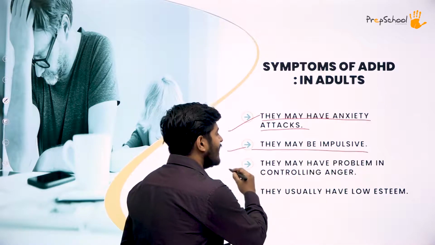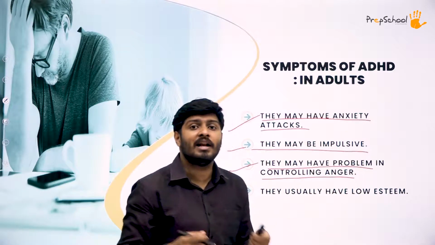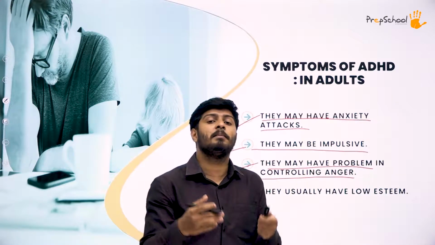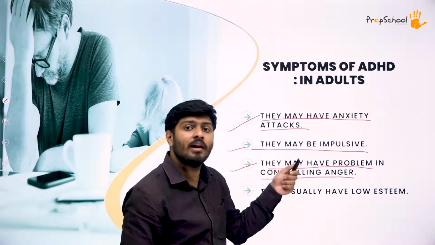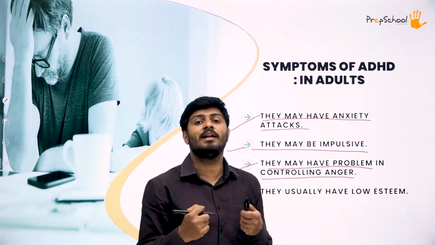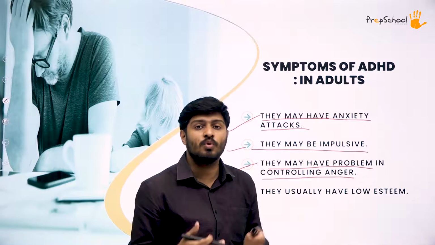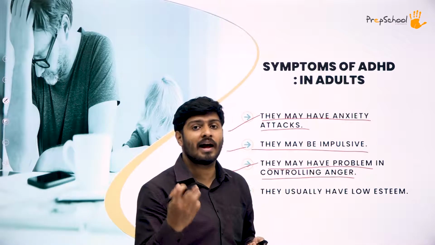And after that, they may have problems controlling anger, anger management issues. Adults who have ADHD have an anger management issue. They cannot contain their anger. They always show it and explode outside, and the management of their anger is very bad.